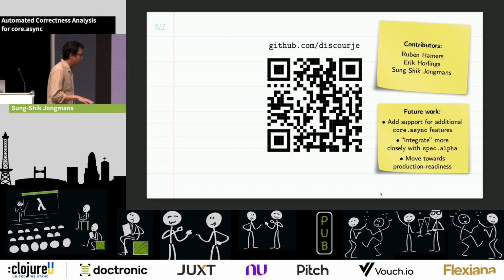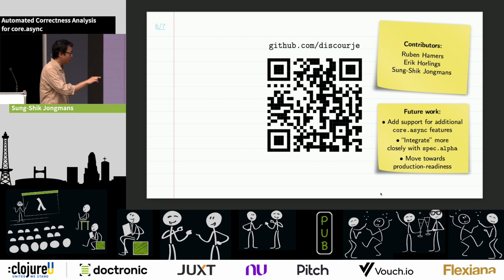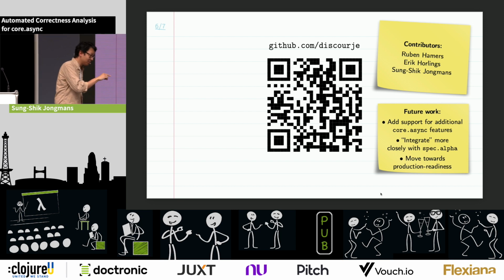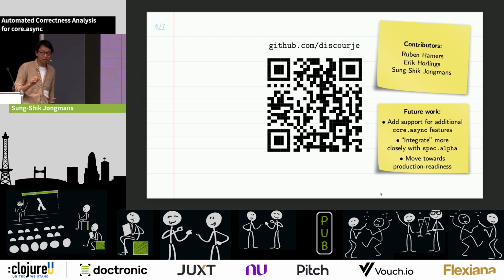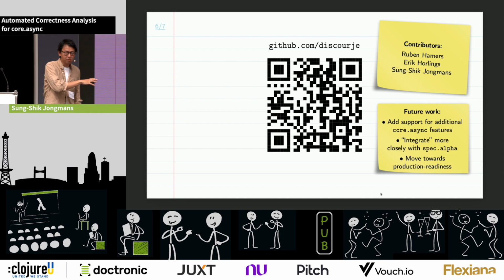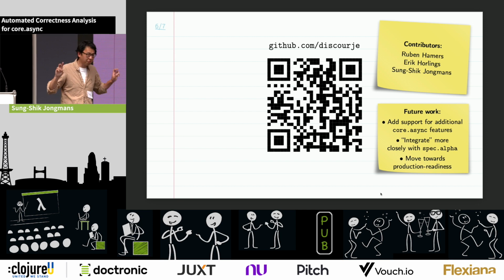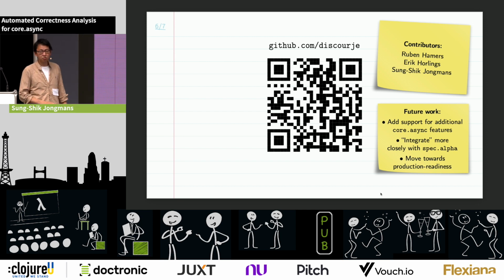There's a bunch of future work that we want to do. I'm not going to mention all of it, but I do want to mention the last point, moving towards production readiness, because the current state of this library, well, I did the live demo, it all seems to work, but I would say it's still proof of concept or prototype-y, experimental stuff. So if you would like to use this, or if you're a company and you want to use this, then just reach out to us and we can discuss what we would need to do to professionalize what we have right now to make it actually useful for people in the real world, so to speak.